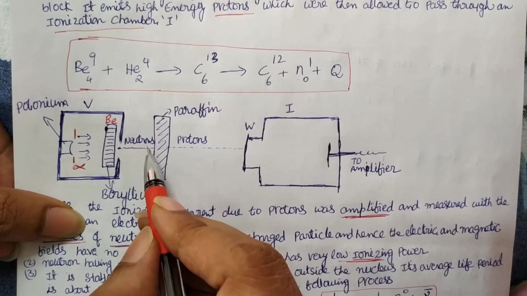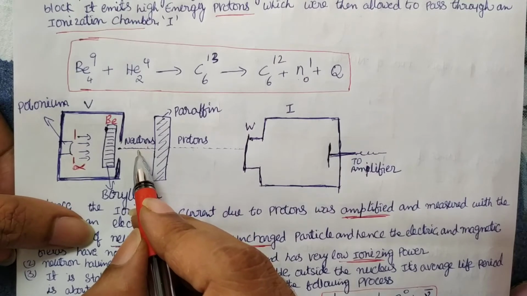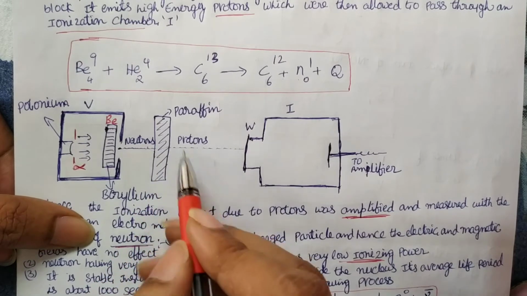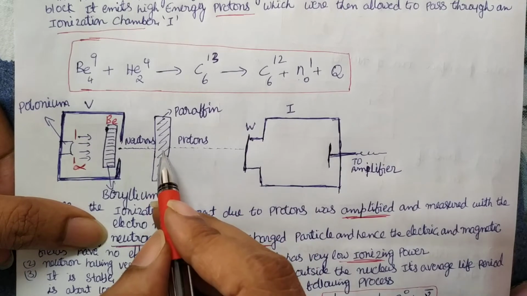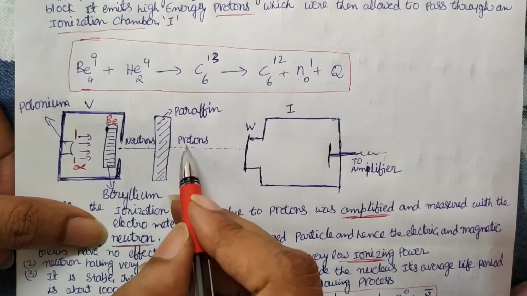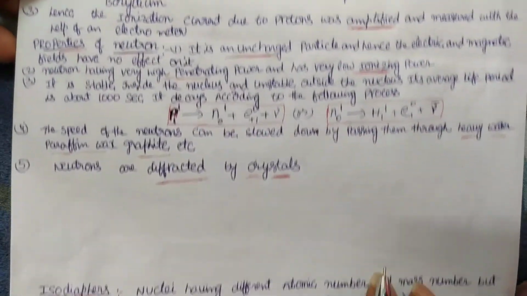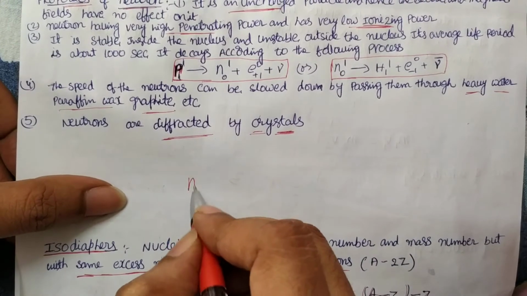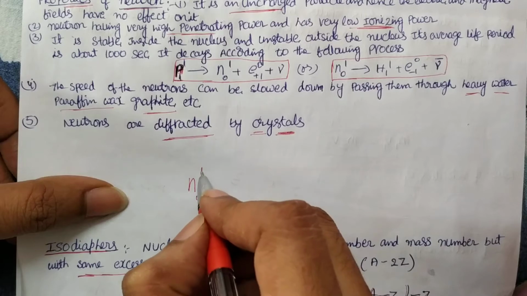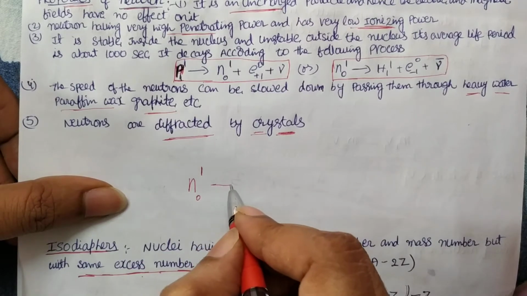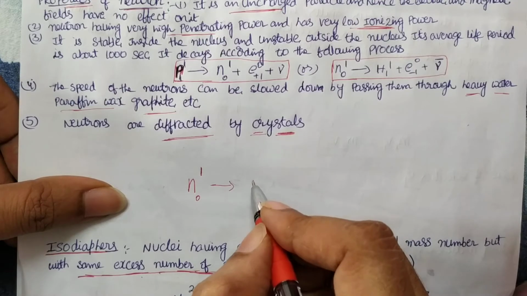And after that, to check whether this particle comes outside or not, they use another process, that is, they use paraffin wax. Whenever neutrons enter into paraffin wax, they slow down and they are converted into protons. How are they converting into protons? A neutron has no charge, 0, but the mass is 1, and that will be converted into a proton. Proton, you can write either P or H,